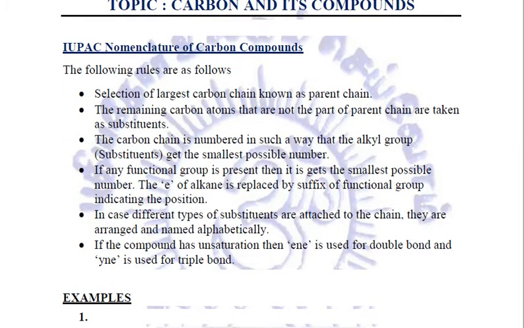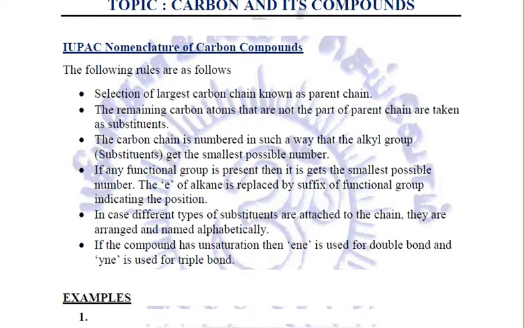Now there are two types of naming which are done. One is common naming and one is IUPAC nomenclature. IUPAC you all must be familiar with, International Union of Pure and Applied Chemistry. Nomenclature means naming. So the International Union of Pure and Applied Chemistry has set certain rules in order to make the naming of carbon compounds globally consistent.